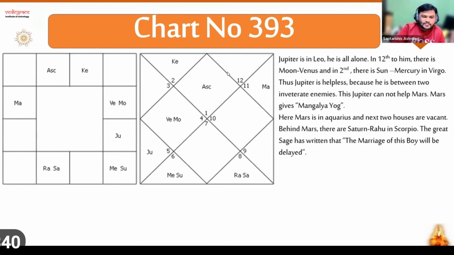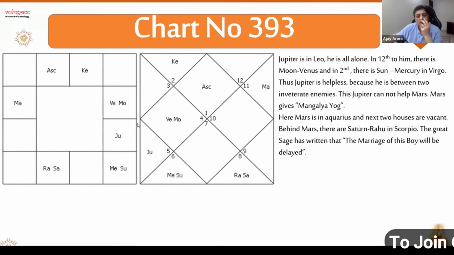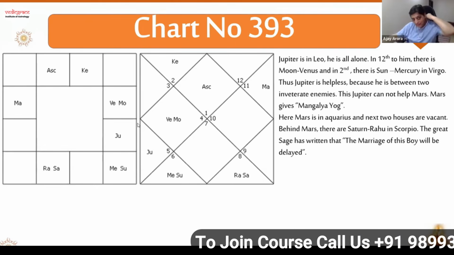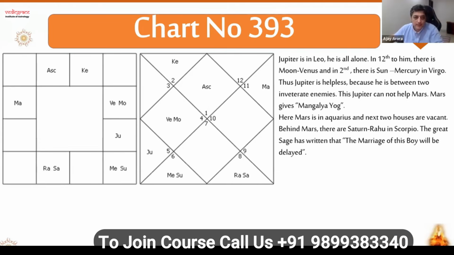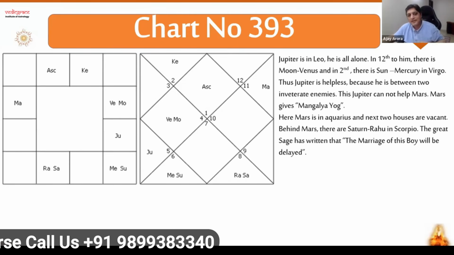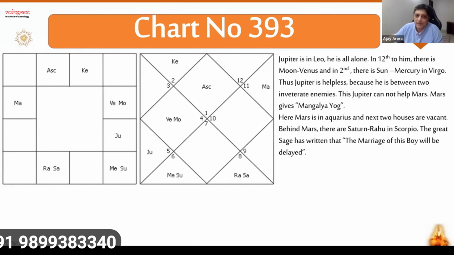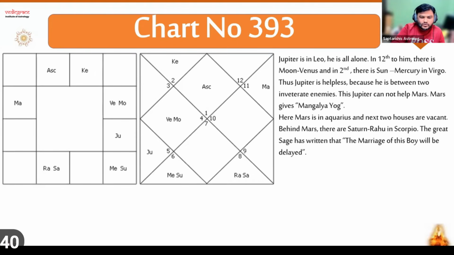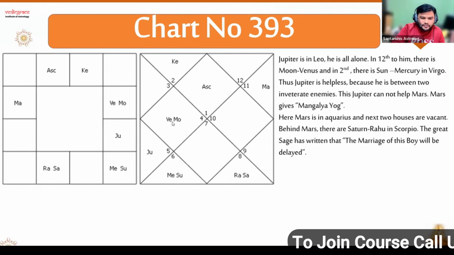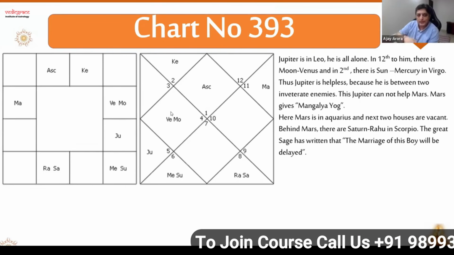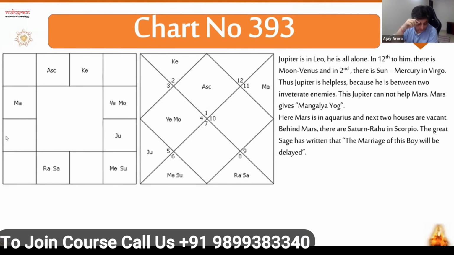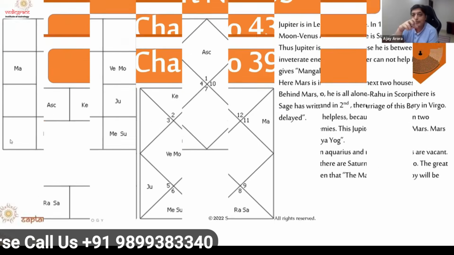Yes, Ajay ji. In this chart 393, and the last chart that we were looking at, we discussed friends and enemies. In this case, Moon and Sun are friends for Jupiter. I want to understand why we are still saying that Jupiter has no strength. No, here Jupiter is enemy with Venus, not Moon. Yeah, but in the last chart we were discussing the sequence. The sequence in the book is mentioned like Moon and Venus, and Sun and Mercury.